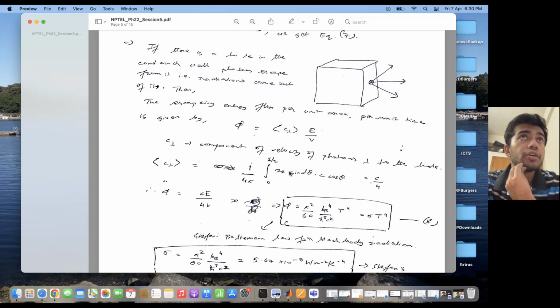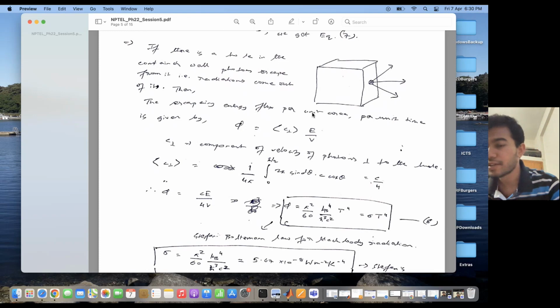I mean, if I consider spherical coordinates for a and the r value, in spherical coordinates the volume element is basically r square sine theta d theta d phi dr, right? So then the area element on the spherical surface is given by r sine theta d phi, right? So over here, the r is basically the c cos theta term, which is the component of the velocity along this direction.